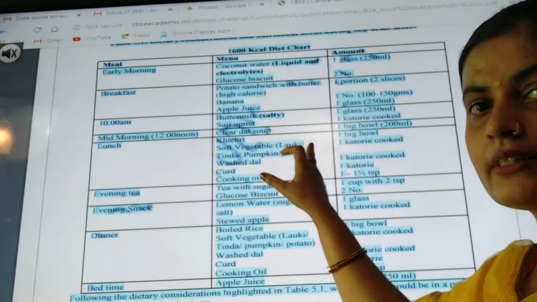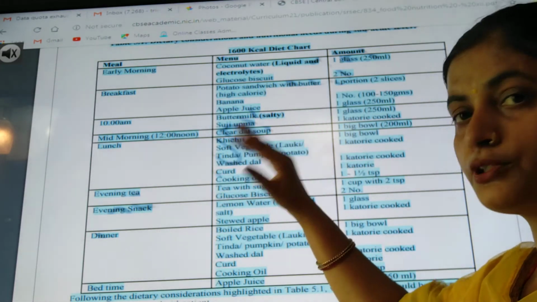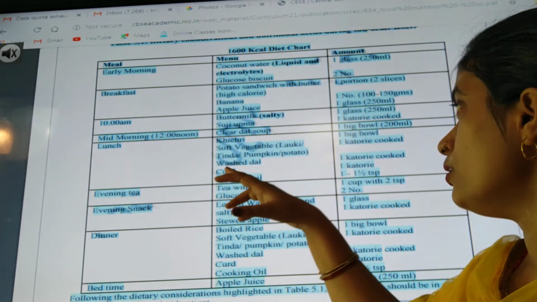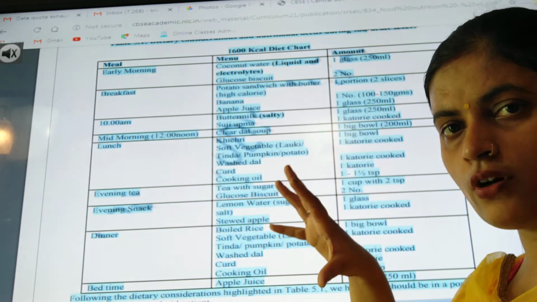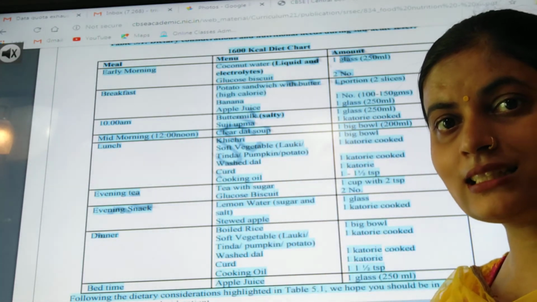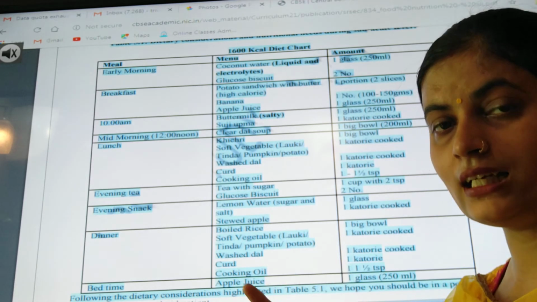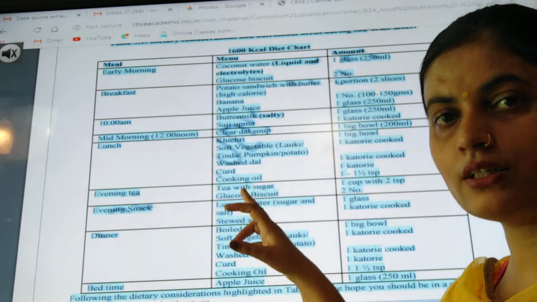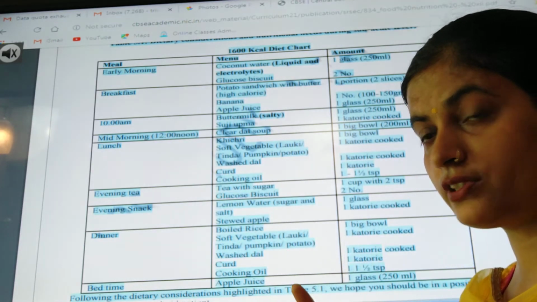Here the option of "or" is written. Or means you can substitute the vegetable lauki with tinda, pumpkin, potato, or any sabji which is soft, you can use that. Then washed dal, pulses should not be used as they come from the market because they can contain pesticide or germs. So washed dal is written here. Then curd, which also improves the digestive system.